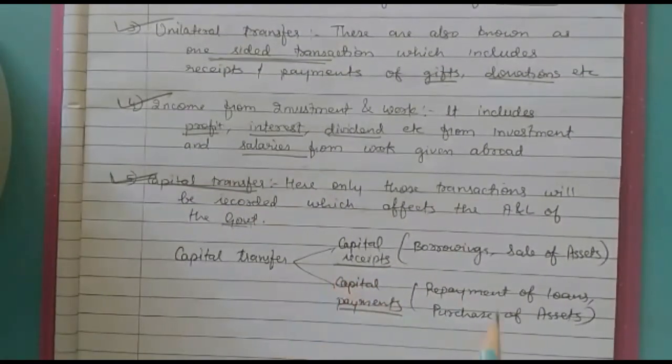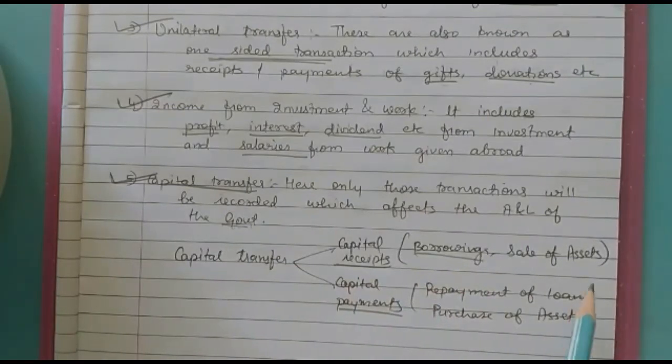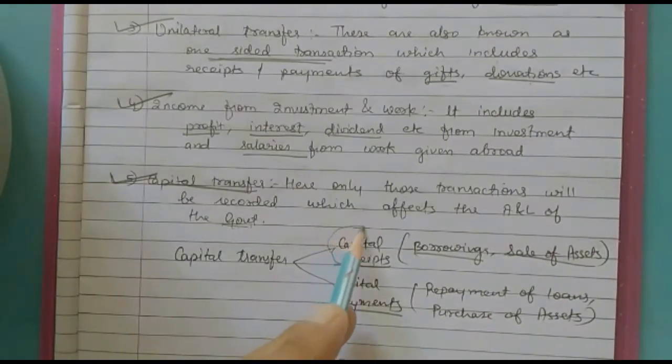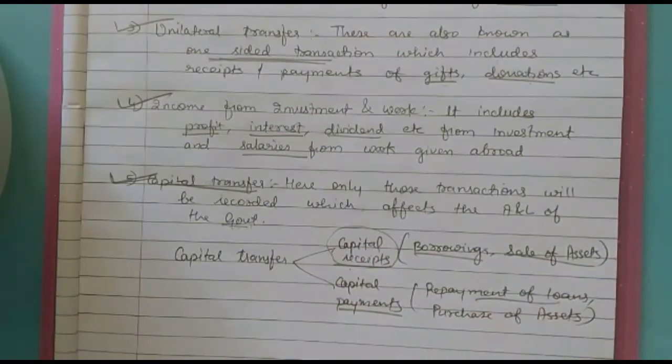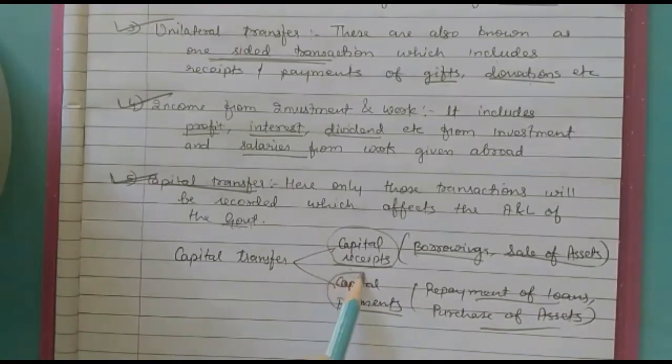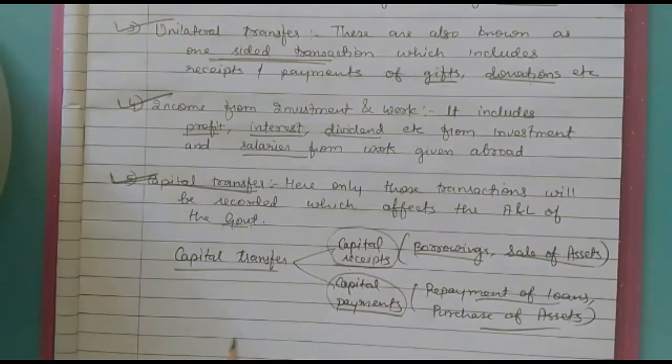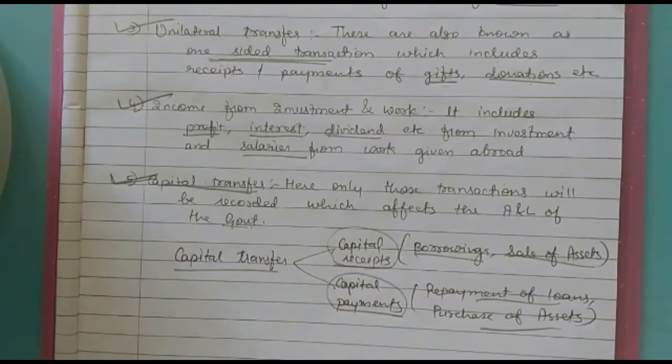If the government has done borrowings from some other country, or the sale of an asset is done to some other country, in that case the government receives the money, that is capital receipts. Similarly, if the government has repaid the loan or purchased assets from some other country, that would be termed as capital payments. Both these will be recorded under the capital transfer and ultimately recorded under the balance of payment.